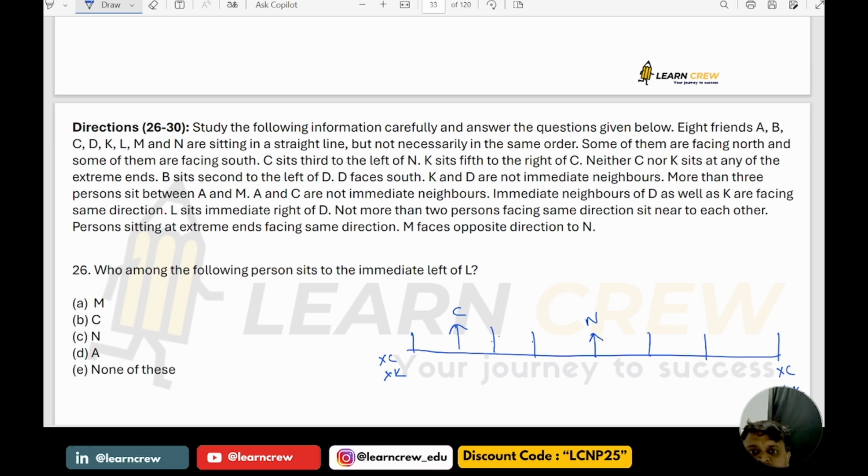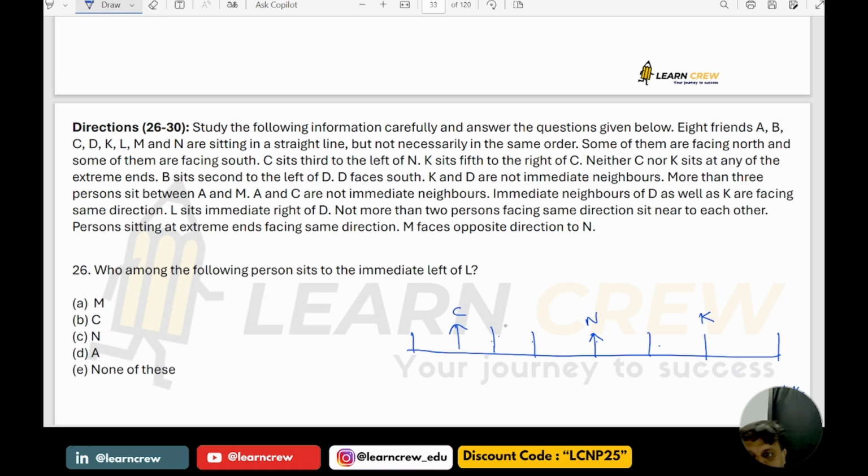That is one possibility. K is fifth to the right of C: first, second, third, fourth, fifth. So K is here. Now C and K are not at the extremes. This is one possibility.